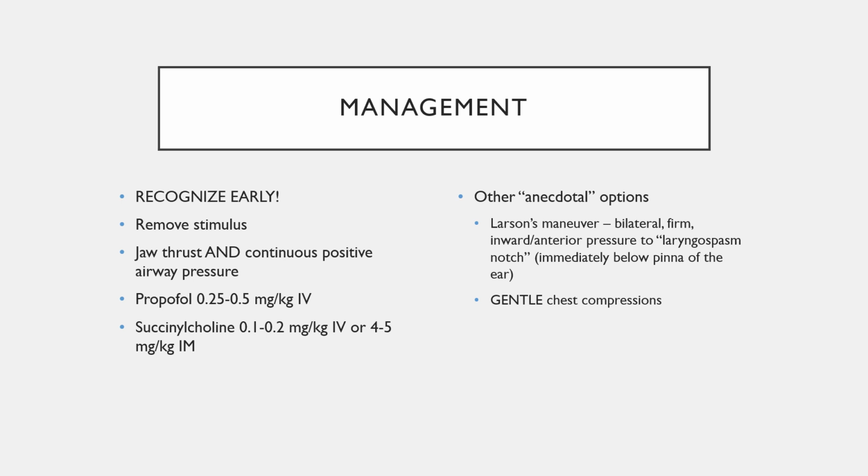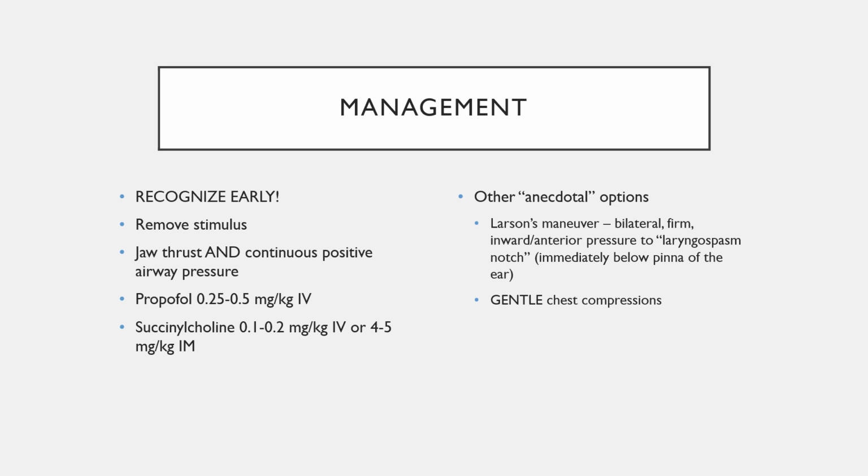Management for laryngospasm must occur very quickly. This is an algorithm that just must be memorized, and you must quickly proceed through it, because the laryngospasm can decompensate within a matter of 15 to 20 seconds. So one of the most important things is to actually recognize the laryngospasm as early as possible. You want to look for the signs and have a high index of suspicion, especially if they have risk factors, and you want to recognize it early. You want to remove the stimulus if at all possible. So if you are suctioning and you have a laryngospasm, obviously stop the suctioning.